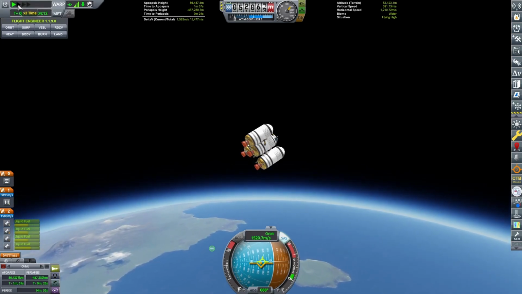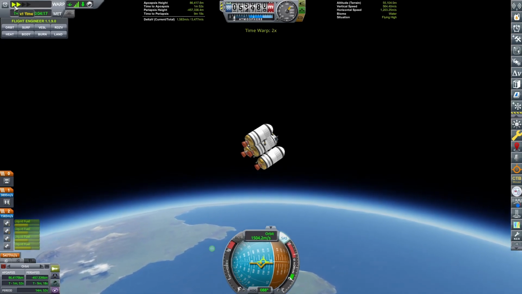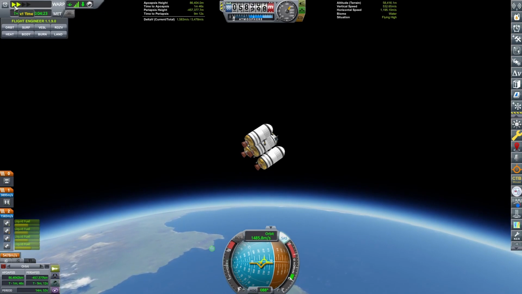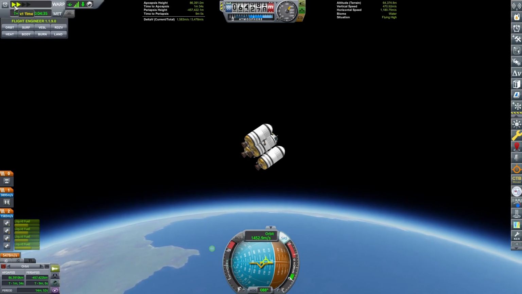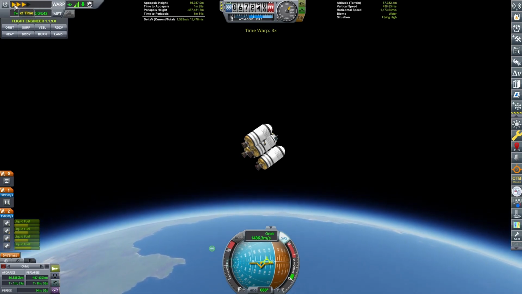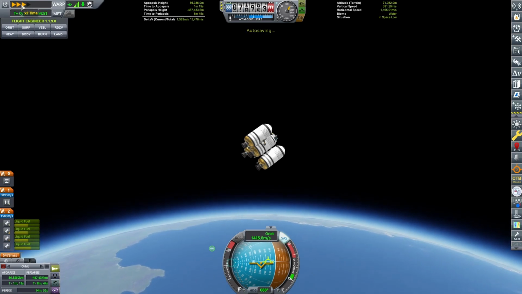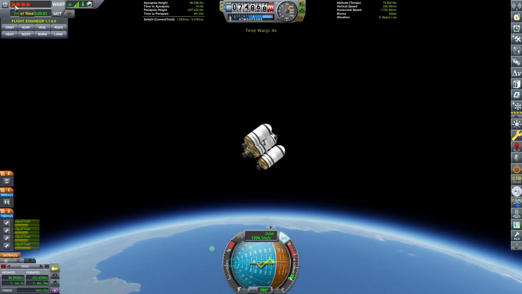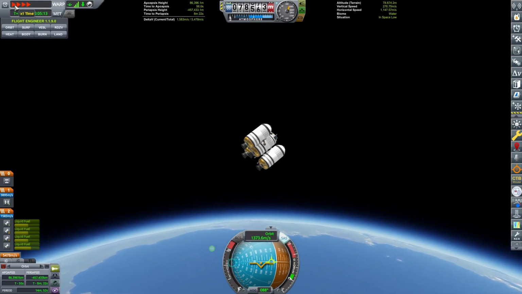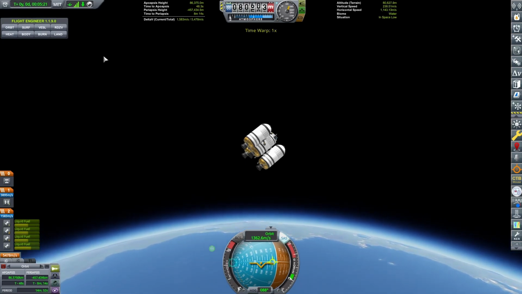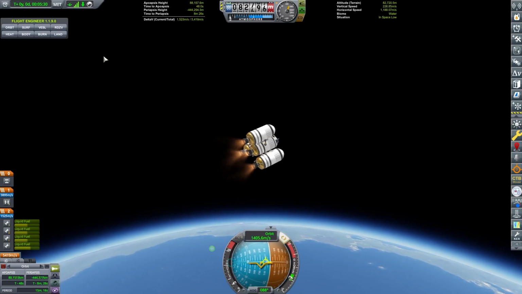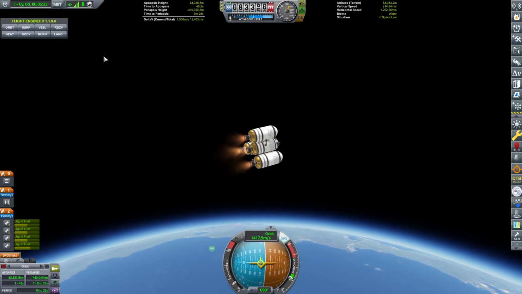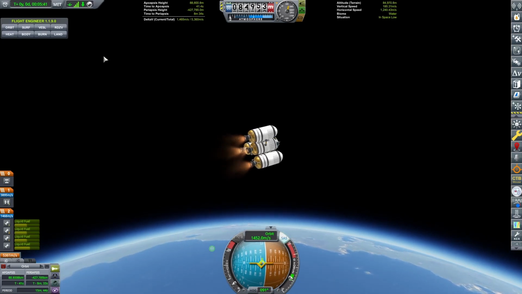And then let's wait until we get to minus 45. I'm not too concerned about my apoapsis being higher. Like I said, we're going to want to push it up higher anyway. So that's all fine. I'm going to go faster here. A little faster. Alright, there we go. Now we want to just give it a little bit of thrust. Try and hover around that 45-second mark. And push back over to the prograde marker. Sorry, I always say apoapsis, but I mean prograde.